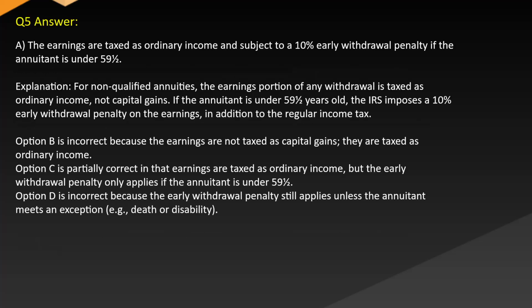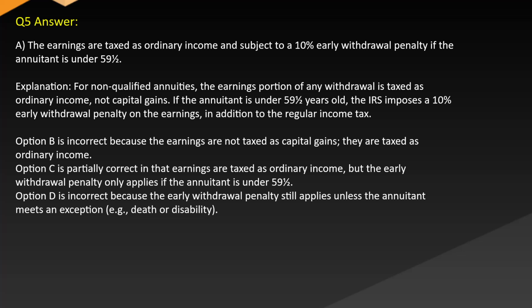Answer A. The earnings are taxed as ordinary income and subject to a 10% early withdrawal penalty if the annuitant is under 59½. Explanation: for non-qualified annuities, the earnings portion of any withdrawal is taxed as ordinary income, not capital gains. If the annuitant is under 59½ years old, the IRS imposes a 10% early withdrawal penalty on the earnings in addition to the regular income tax.